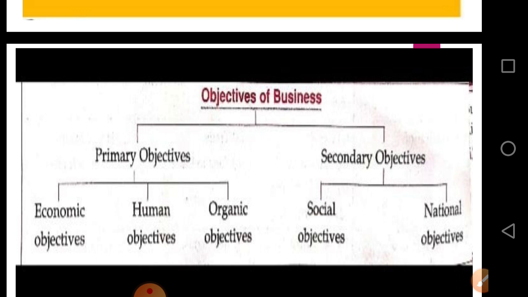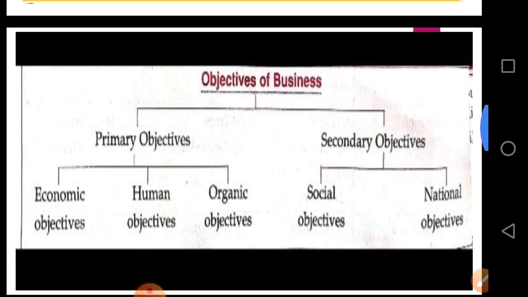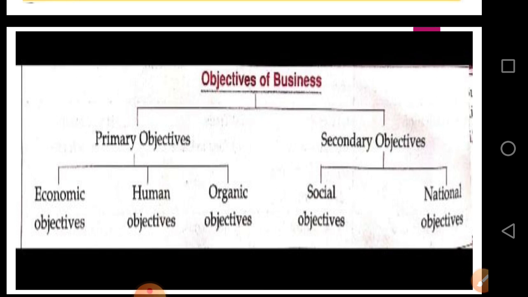The primary objective of any business is to earn profit. If anyone asks you what the primary objective of any business is, it is to earn profit. We can classify the primary objective into three categories: economic objectives, human objectives, and organic objectives.